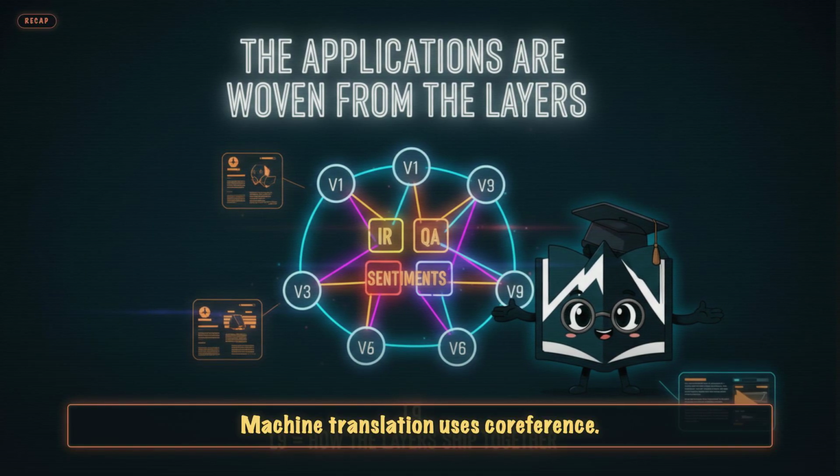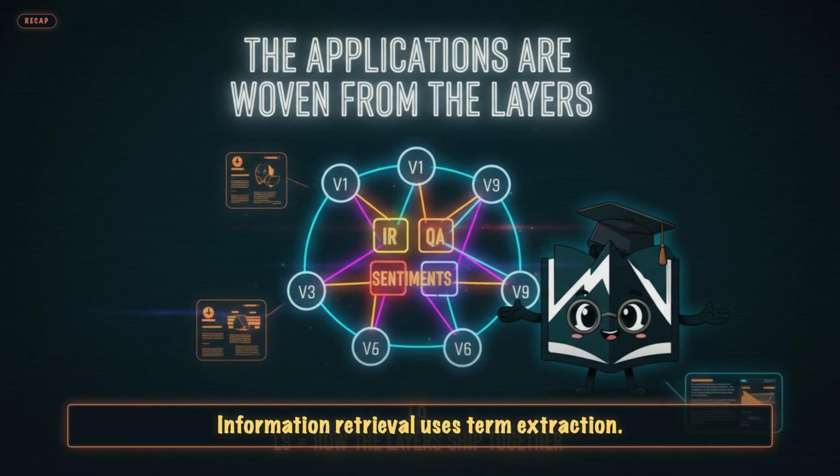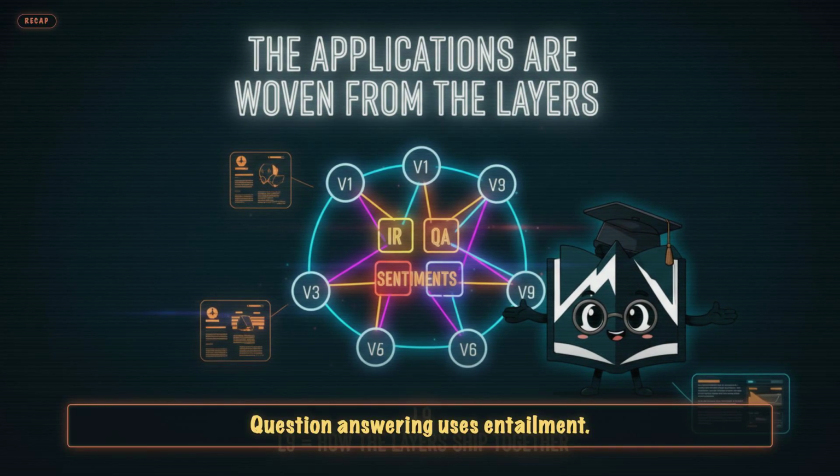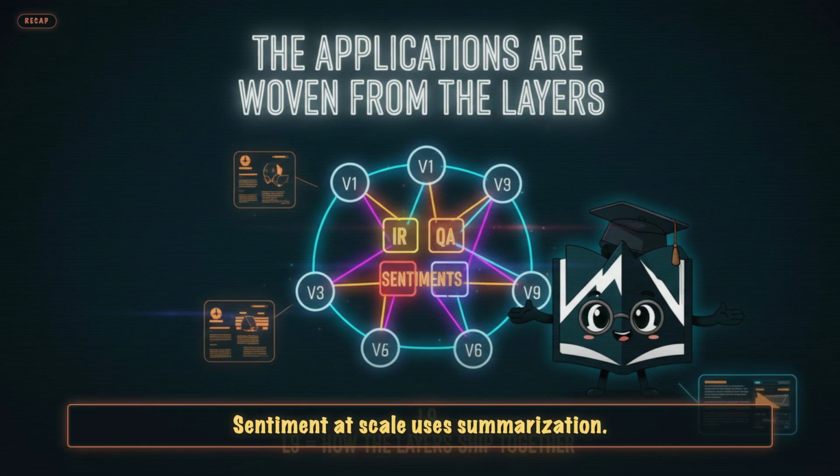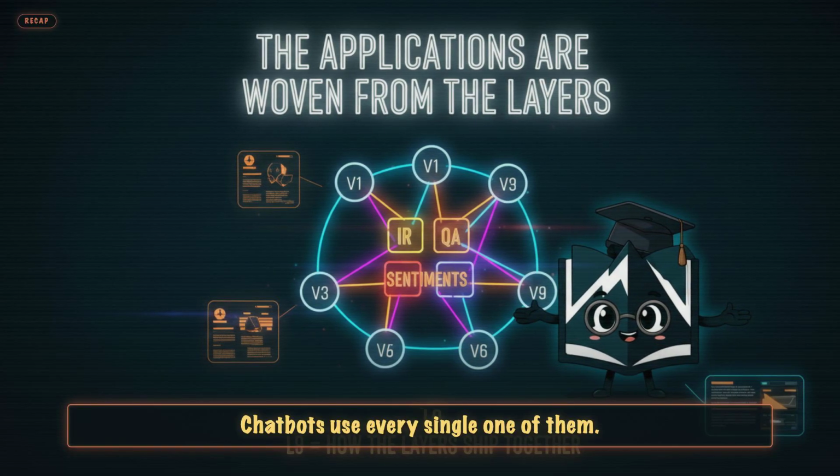Machine translation uses coreference. Information retrieval uses term extraction. Question answering uses entailment. Sentiment at scale uses summarization. Chatbots use every single one of them.